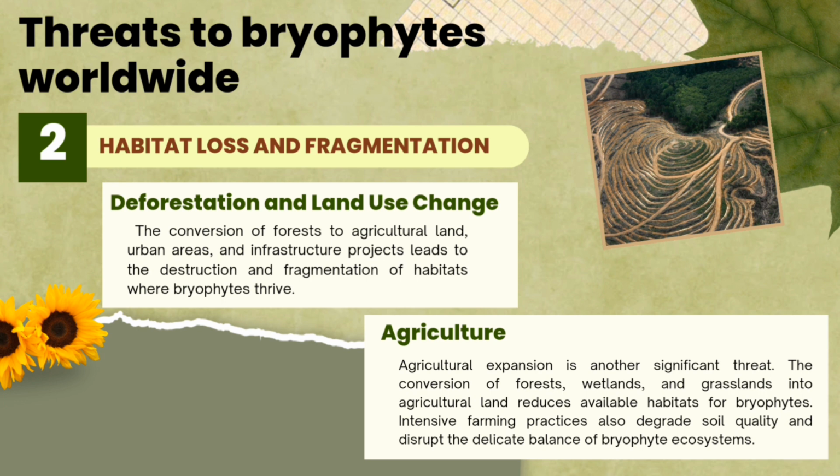The conversion of forests to agricultural land, urban areas, and infrastructure projects leads to the destruction and fragmentation of habitats where bryophytes thrive. Deforestation for timber, agriculture, and urban development leads to significant habitat loss. Forests are critical habitats for many bryophyte species, and their removal can lead to the local extinction of these species. Additionally, forest fragmentation isolates bryophyte populations, reducing genetic diversity and increasing vulnerability to environmental changes.